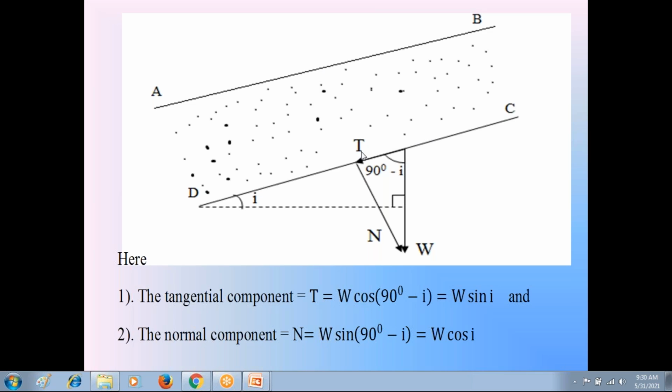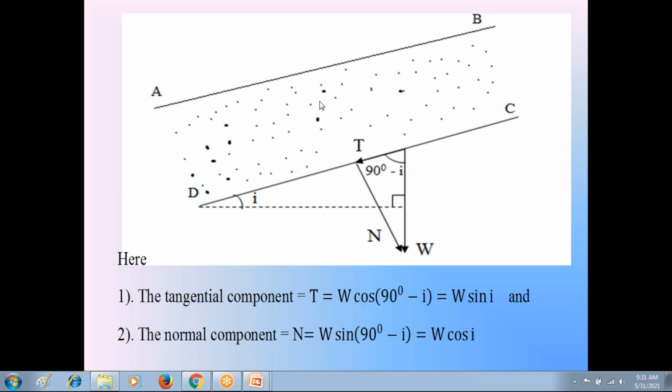That shear stress due to this tangential component is acting in downward direction. That shear stress is causing the movement of this soil. Since it is acting in downward direction, that shear stress causes the movement of the soil in downward direction that leads to failure of the soil slope. So because of this tangential component T, the shear stress develops in soil, that shear stress acting in downward direction causing the failure of this soil slope AB about the failure surface CD.